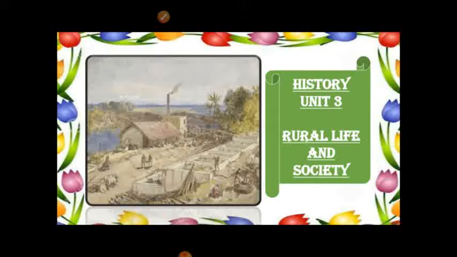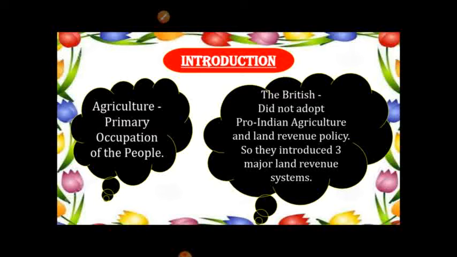In this session, we are going to learn about the land revenue policy under the British rule, and the merits and demerits of the land revenue policy. Introduction. Agriculture was a primary occupation of the people, and even industries like textiles, sugar, oil, etc. were dependent on it. The British government in India did not adopt a pro-Indian agriculture and land revenue policy. The British government introduced three major land revenue systems in India.